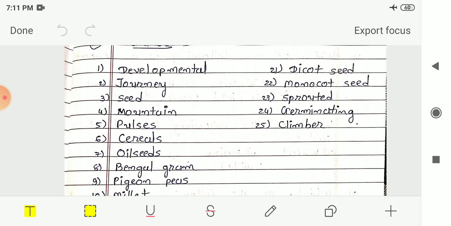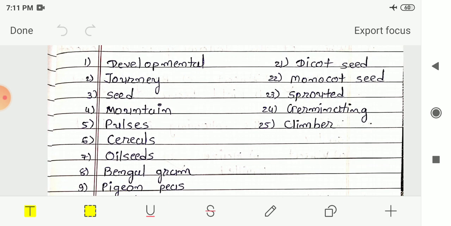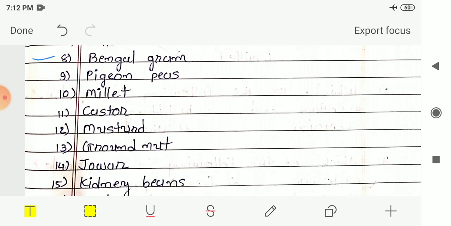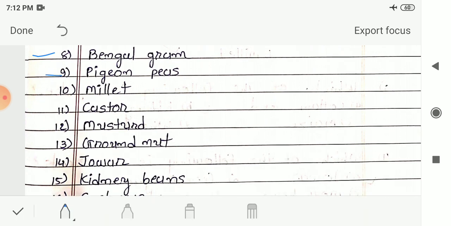So first word is developmental. The spellings are already given to you. The next word is journey. Next is seed. Fourth number, mountain. Next is pulses. Sixth number, cereals. Next is oil seeds. Next, eighth number, Bengal gram. Next is pigeon peas. Then after 10th number, millet.